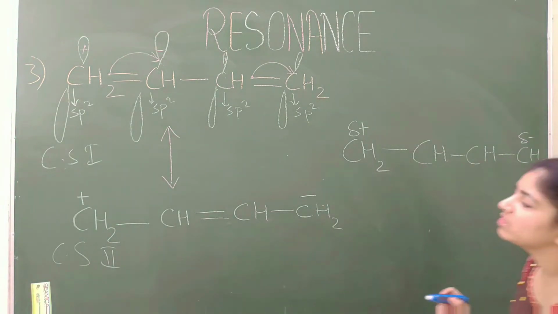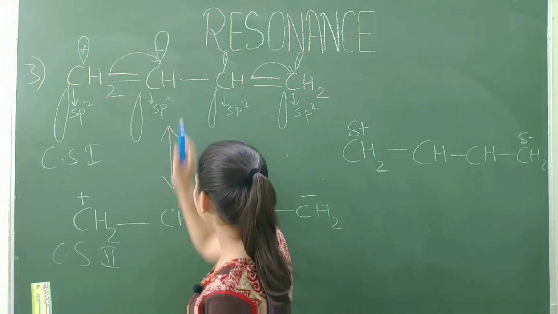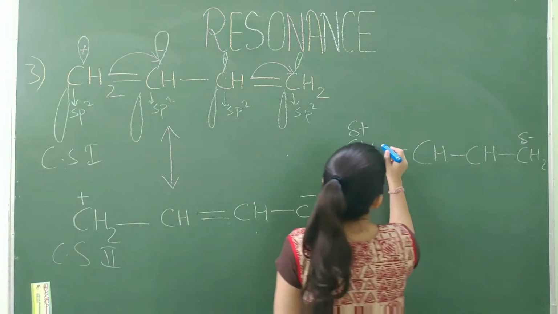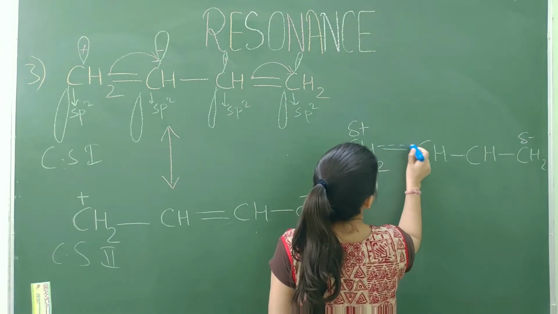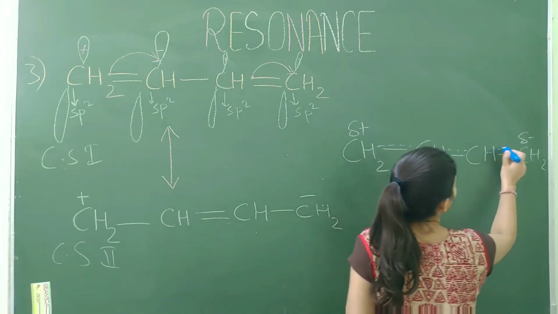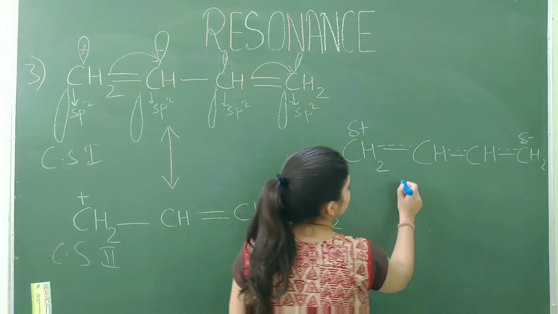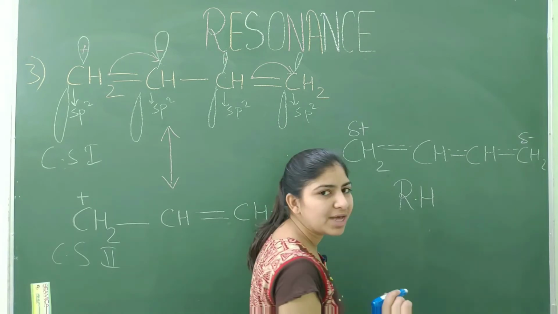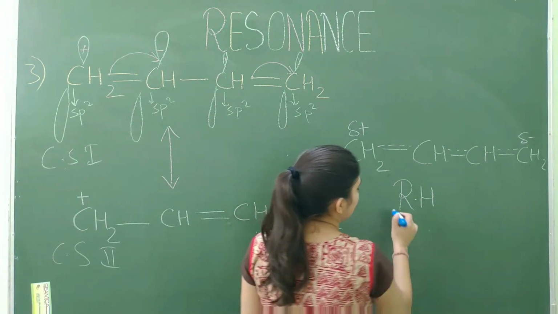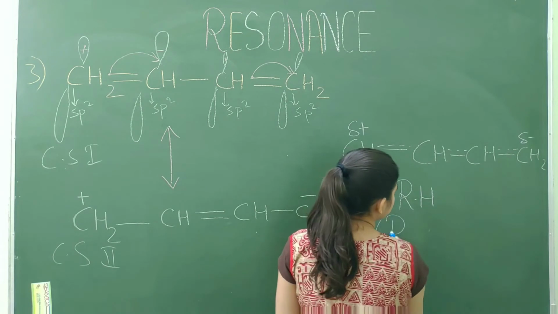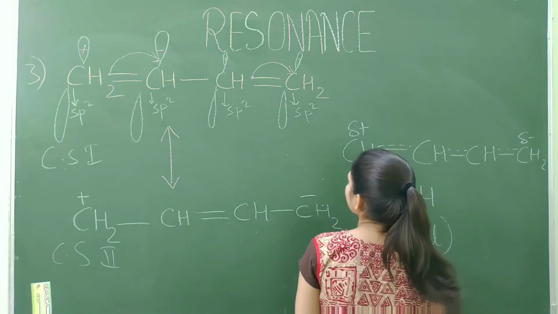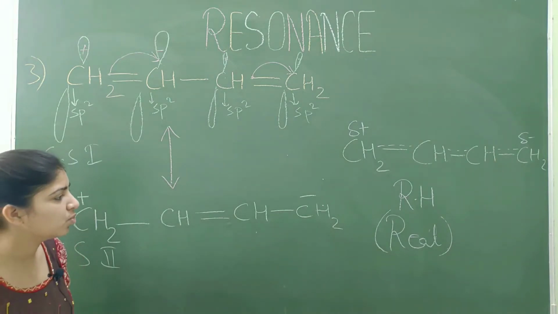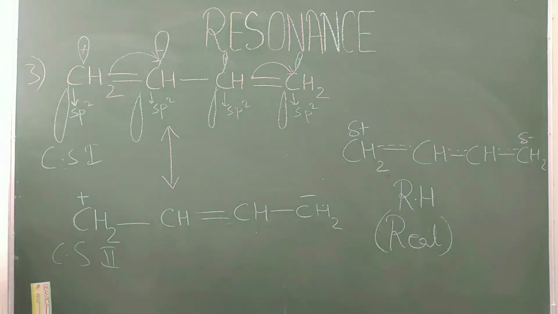Now double bond is present between these two carbons and these two carbons. So it is partially present at each atom of the molecule. So in resonance hybrid we will draw partially double bond as a dotted line. Okay, and resonance hybrid is real structure and canonical structure is imaginary or hypothetical. Okay, so now you can take a screenshot.